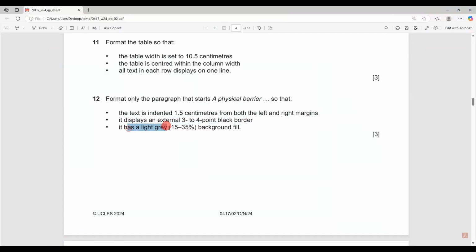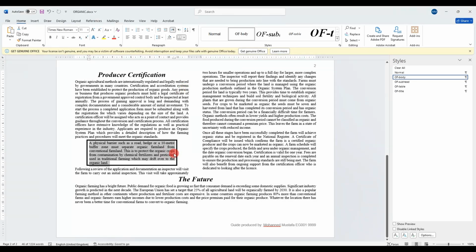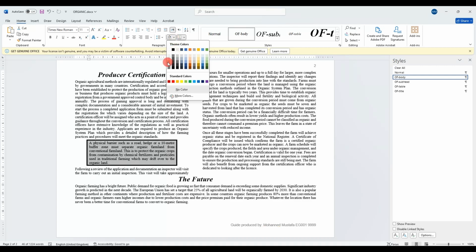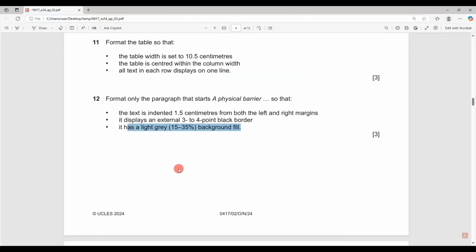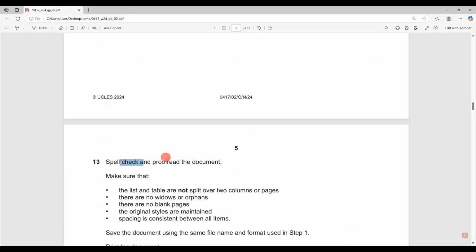It has a light gray 15% background fill. So in the same area, whenever you are in Home here, you have the borders and we have the shading. So it should be 15 to 35. It says 35 is good, 25 is good, 25 is better, so I'll just select 25, and that's it for the table.